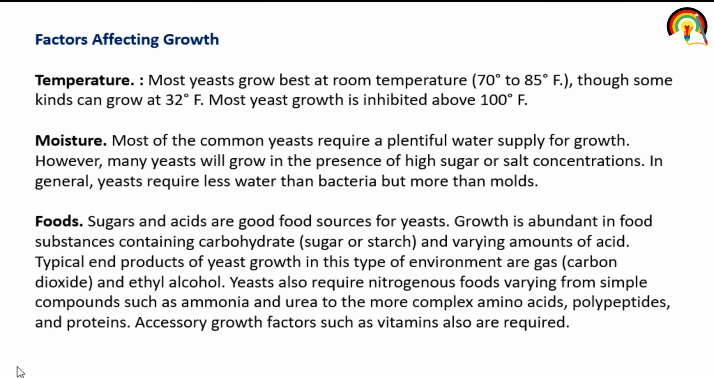What factors affect the growth of yeast cells? First one is temperature, second one is moisture, third one is food, next pH. So all these factors affect the growth of yeast cells. How does temperature affect the growth of yeast cells? Most yeast grow best at room temperature, that is 70 degrees to 85 degrees Fahrenheit or 37 degrees Celsius. Though some kinds can grow at 32 degrees Fahrenheit, and most yeast growth is inhibited above room temperature or above 100 degrees Fahrenheit. So temperature affects the growth.